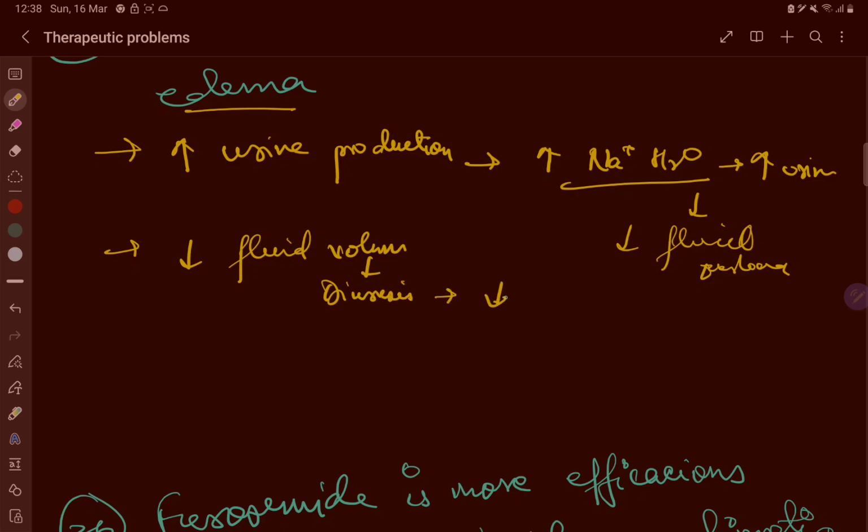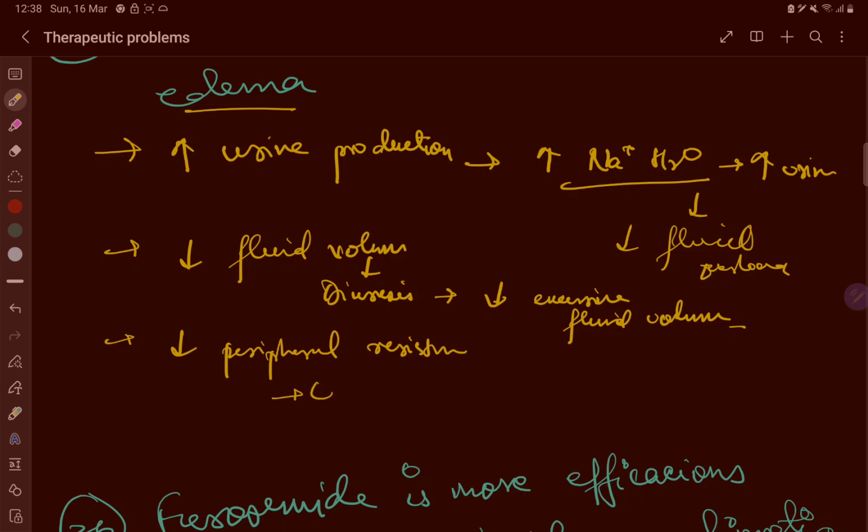Diuretics reduce the excessive fluid volume that contributes to edema. Third, decreasing peripheral resistance. Some diuretics like loop diuretics decrease the peripheral resistance, reduce the blood pressure and remove the edema.